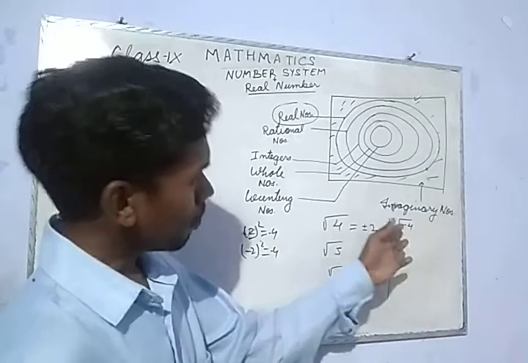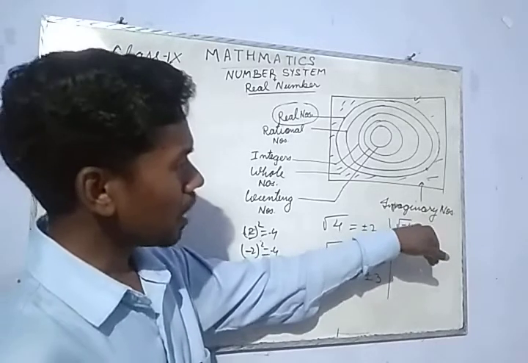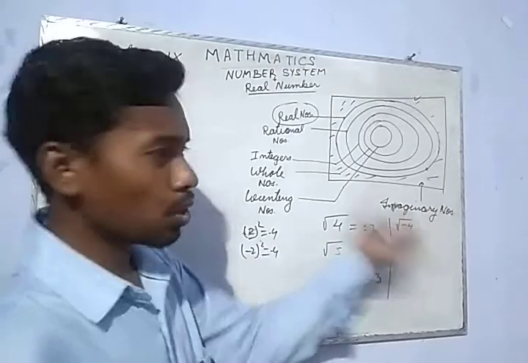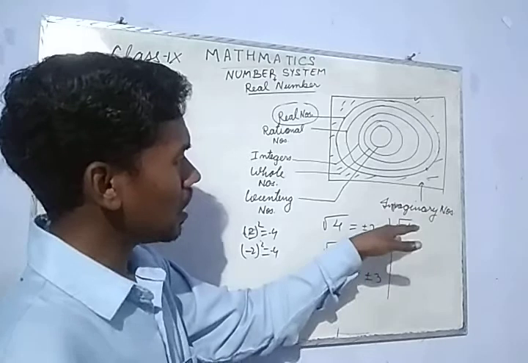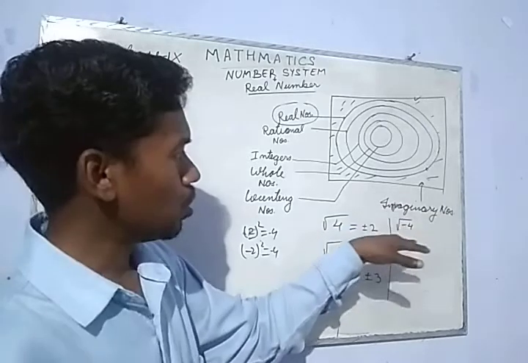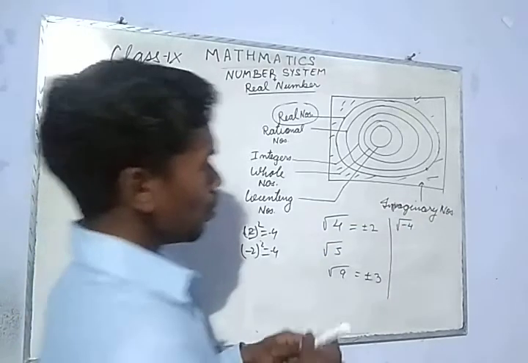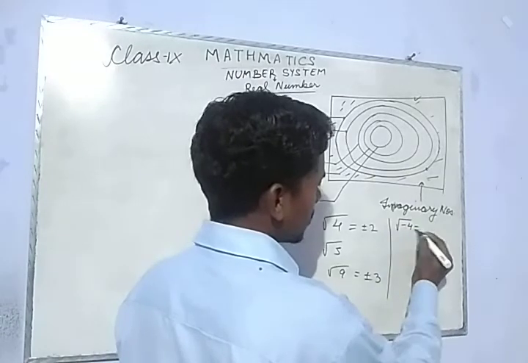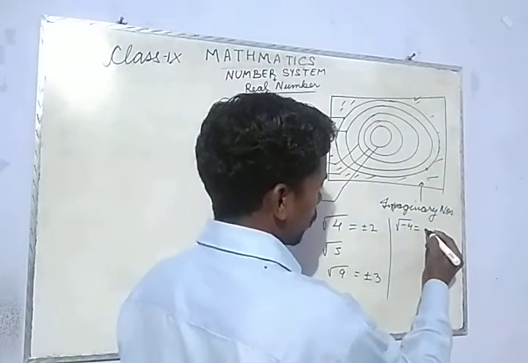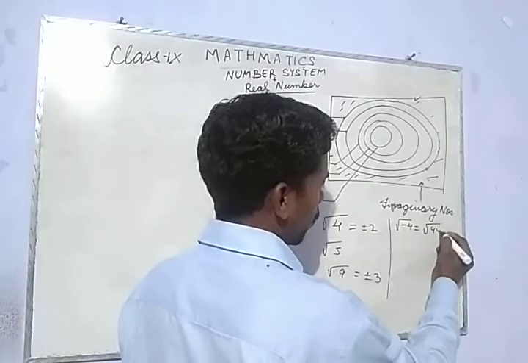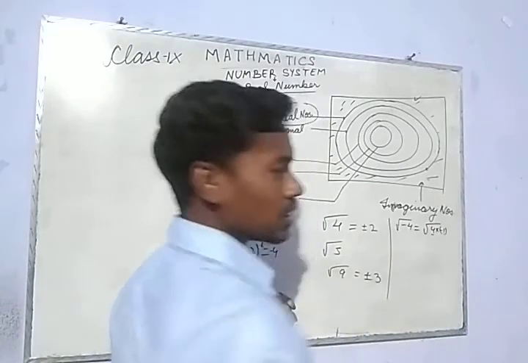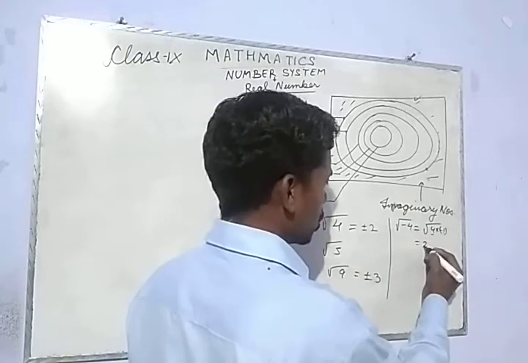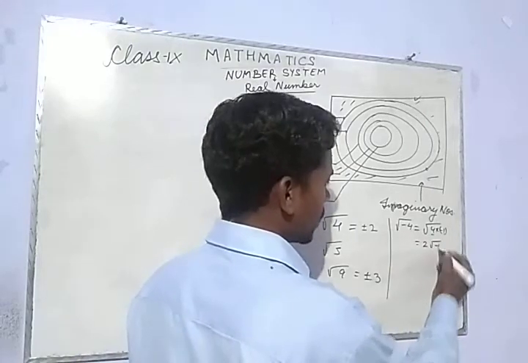But if I write this, it means it is possible only under our imagination. Does it exist or not exist? It is a type of imagination. So we can write this as root over 4 into minus 1. We know that 4 has its root, so what is it? 2 root over minus 1.